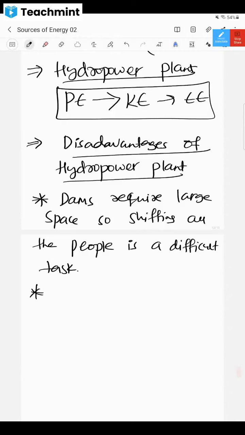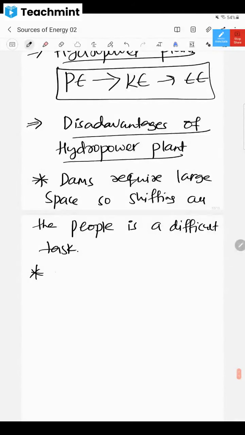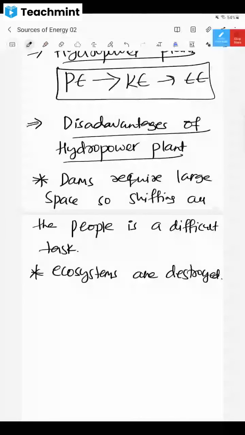Next, ecosystems will be lost, no? Ecosystems are destroyed. For example, in Mudol we have an ecosystem, with a lot of plants and animals, many indigenous and local to Mudol, and they are very famous here. If dams are built, will all be lost or not? All those plants and so on will be lost.